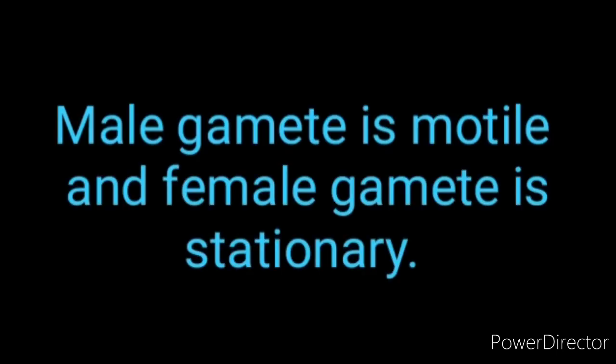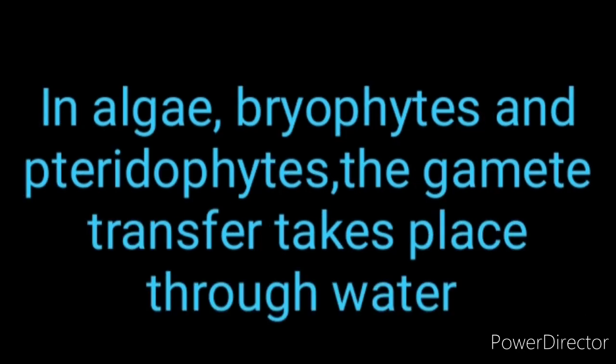In the majority of organisms, the male gamete is motile and the female gamete is stationary. But in some fungi and algae, both male and female gametes are motile. In algae, bryophytes, and pteridophytes, gamete transfer takes place through water. In the majority of organisms, water is the medium for their movement.